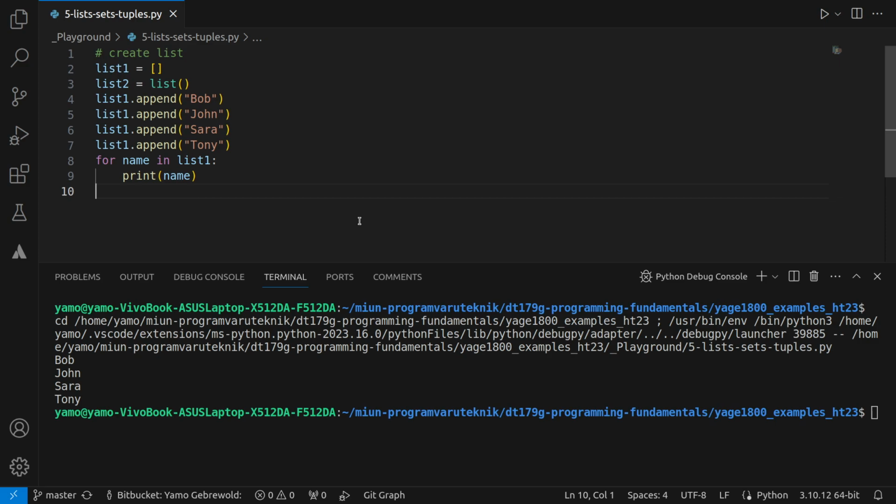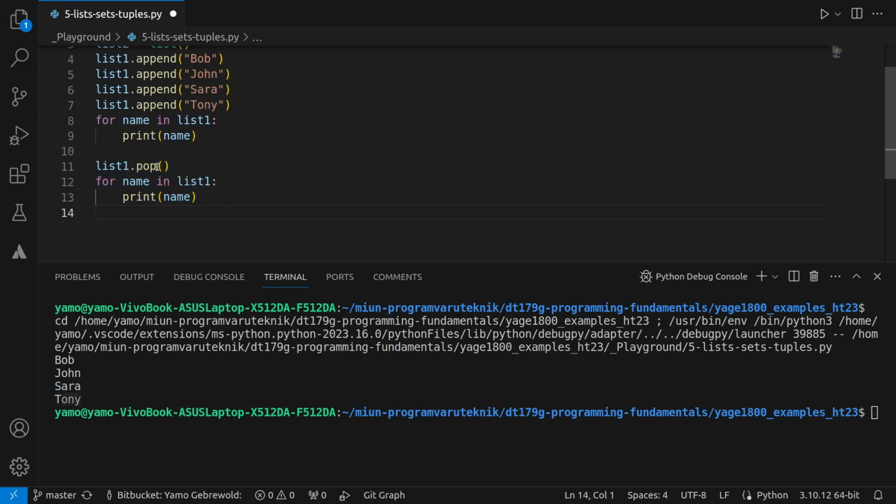If I print list 1 at index 0, then I should get Bob, right? I won't do that now, because we see that when we iterate through this list, we get them. So we can safely assume that this is at the index 0, index 1, index 2, index 3, right?